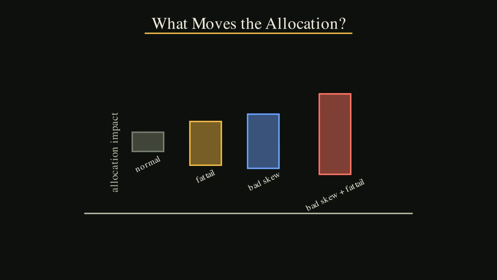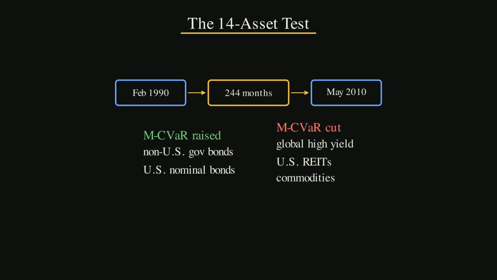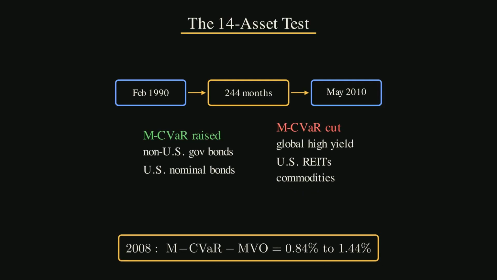Then comes the strongest case. The same asset has negative skewness and a fat tail. It loses badly on the left side, and that left side is thicker than the normal curve expects. Here, the allocation impact is largest. The plain English rule is this: the combination of negative skewness and a fat tail is the most dangerous shape for an optimizer that cares about severe losses.